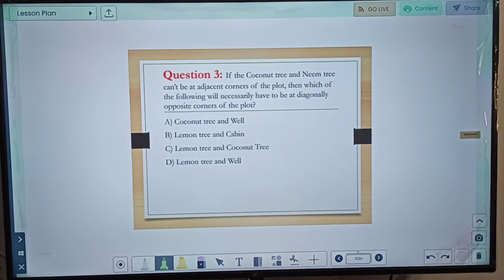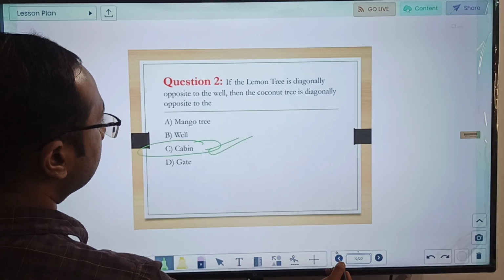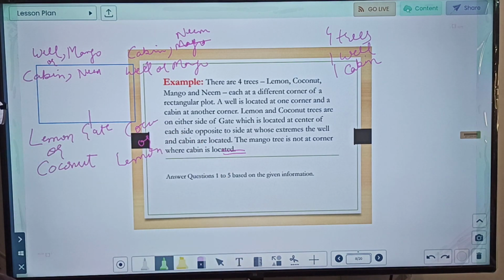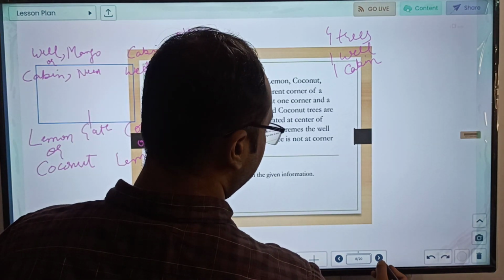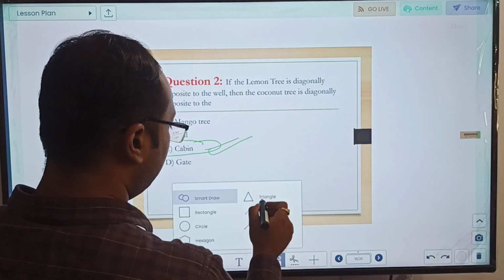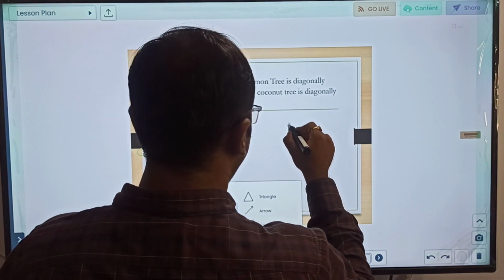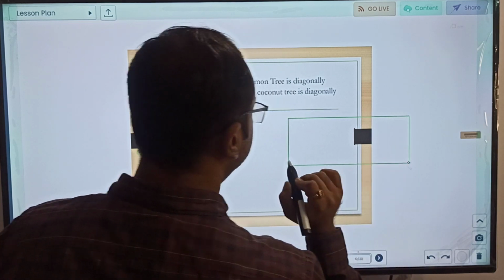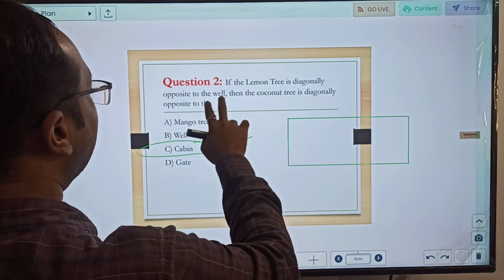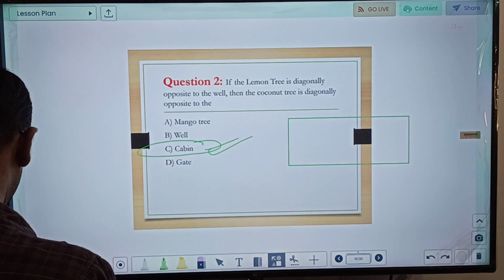Second option, lemon tree and cabin. In case of your lemon tree and cabin, what will happen is, to better understand it, I will make again the representation which is given. Okay. On this diagram only, let us draw another rectangle and represent the case which is given. If the lemon tree is diagonally opposite to well, this is something which is given.